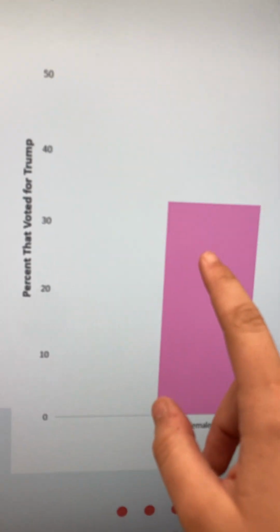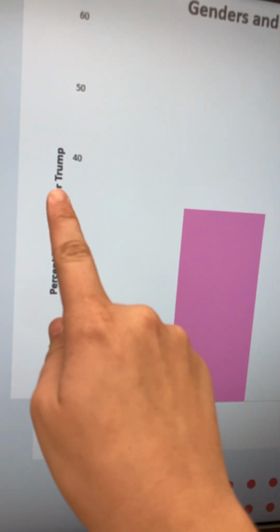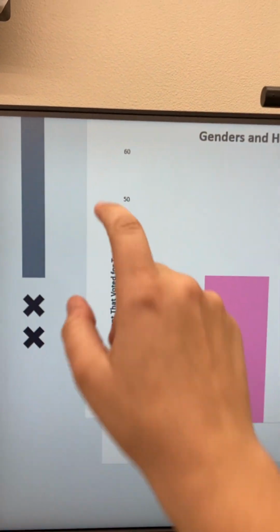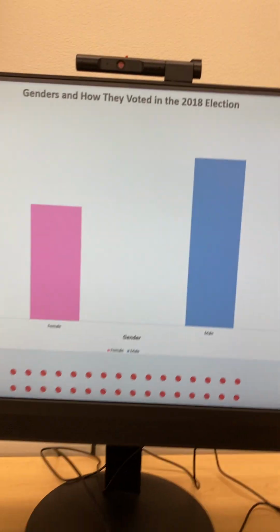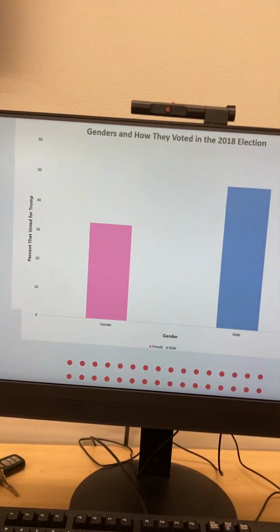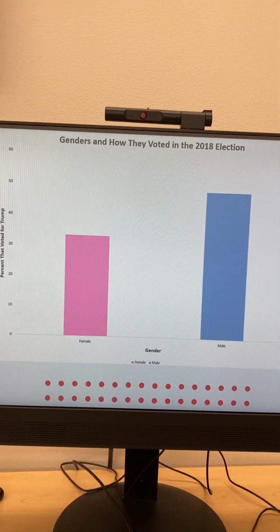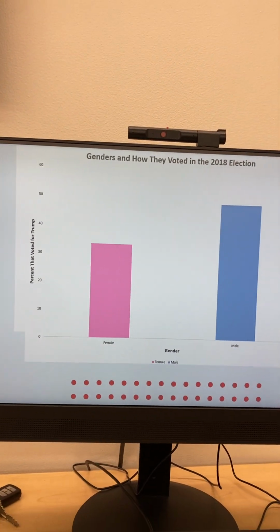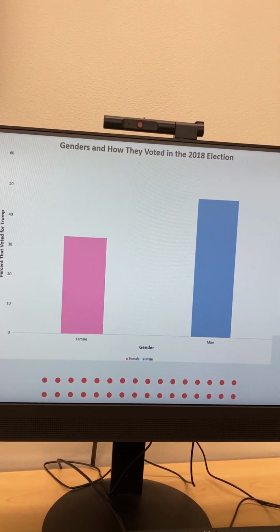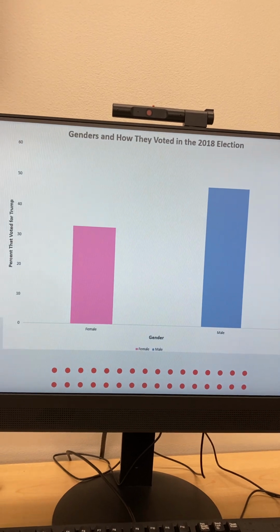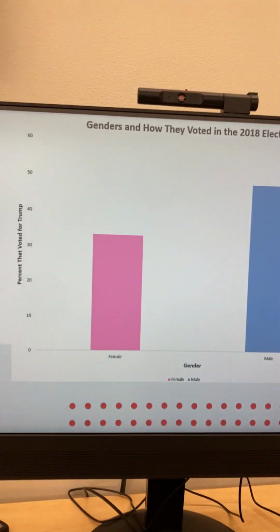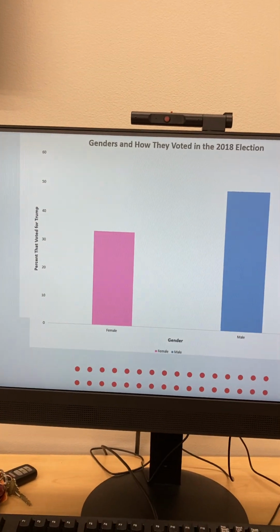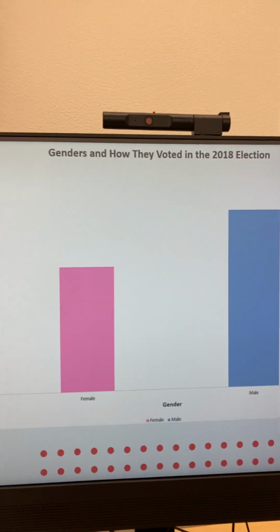Females are just over 30% and males are nearly 50% here. So that is what my prediction was, that men are going to be more likely to vote for Donald Trump, because of Donald Trump's history of misogyny and sexual assault, women were just not as likely to vote for him. And so there we go.